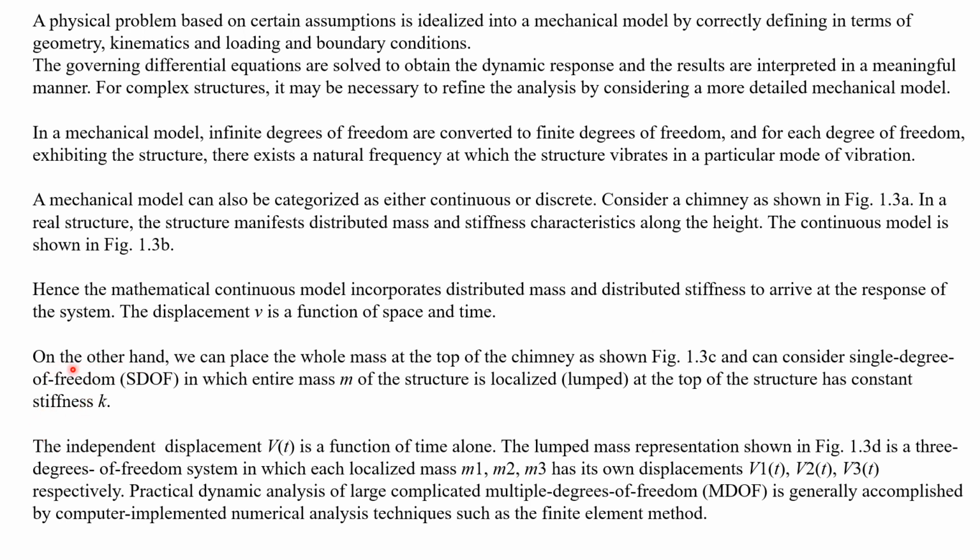In case of a single degree of freedom, we can place the whole mass at the top of the chimney, lumped at the top of the structure, as a constant, right? In that case, the independent displacement V of t is a function of time alone. But in the continuous model, it is a function of space and time. So there the space also matters, which elevation it is. But in this case, it is only with respect to time, not with respect to the location. In the case of 3 degrees of freedom, the location of the mass as well as time matters. So space and time matter in multiple degrees of freedom.